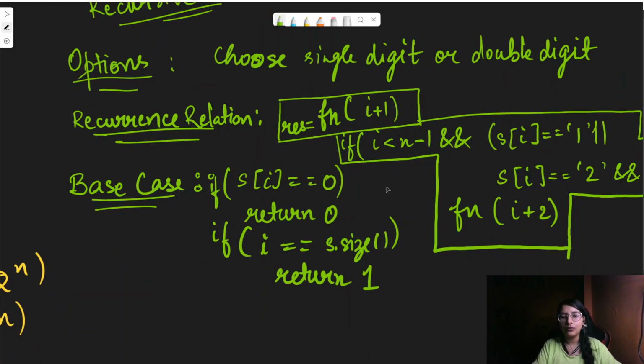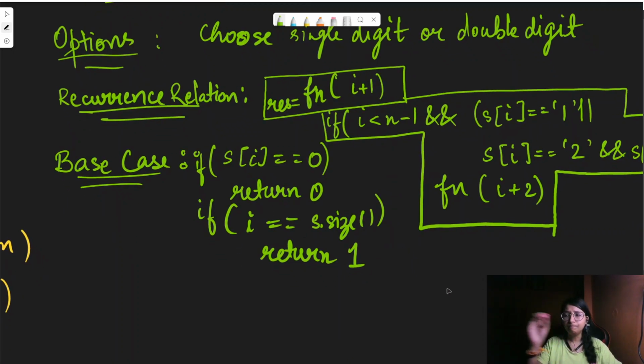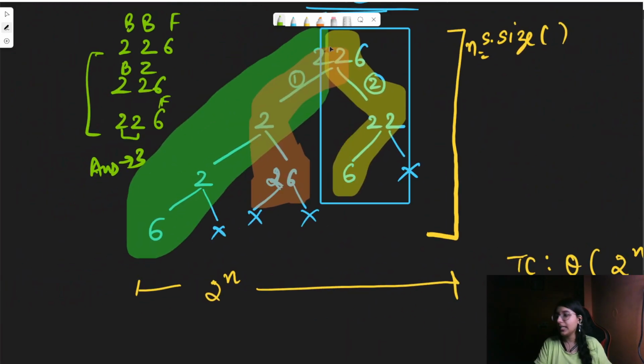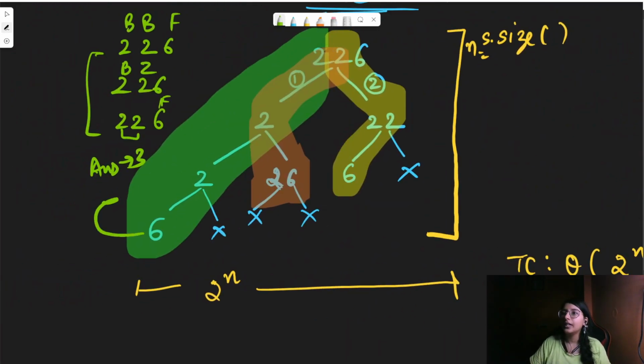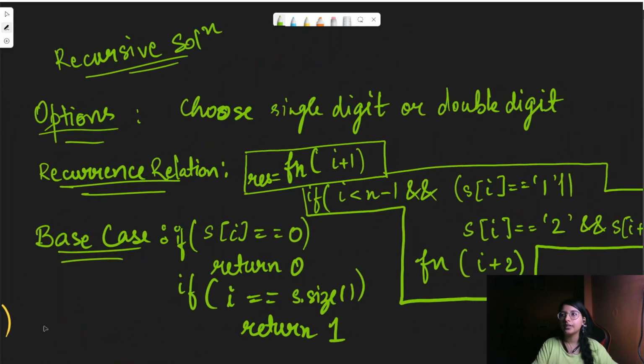And the base case in this scenario would be, as I had already told, that if it is 0, then we will be returning 0. And for the other base case, because we are traversing on the length, if I, the iterator for the length of the string, is equal to the size of my length, then I will be returning 1. That is, we have till now found one answer, meaning one way. Here, as you can see, at this particular point it would have been returning 1, and here also it would have been returning 1, and here also. So that's the scenario I am describing. This was all for the recursive solution.